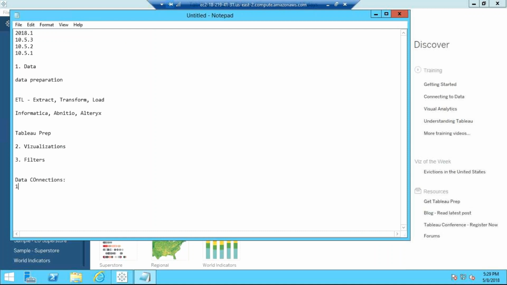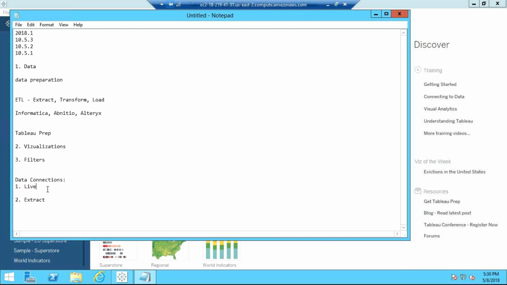Okay. First one is live. Second one is extract. Okay. So live connection means your data is live to your databases. Let's suppose you have loaded some data from SQL Server, from your databases. That data will stay in the database only.